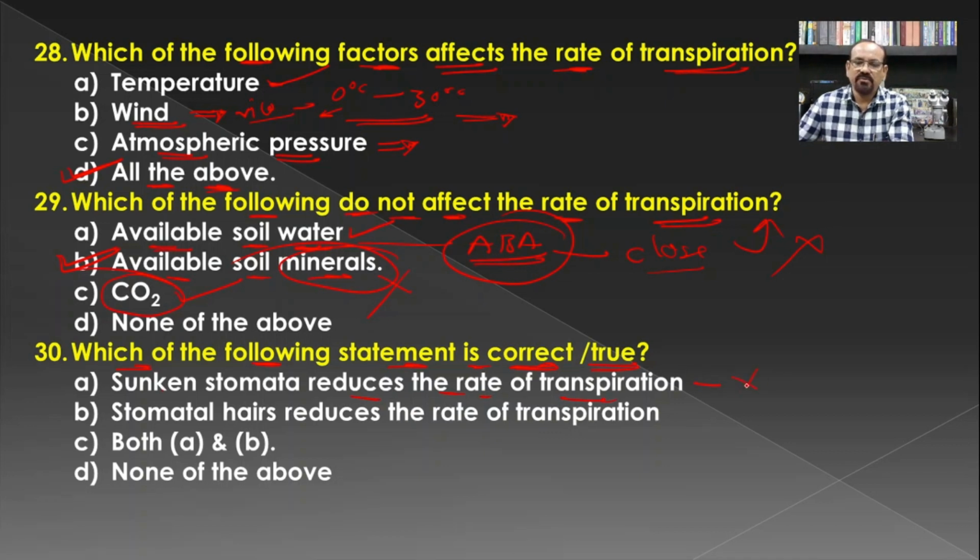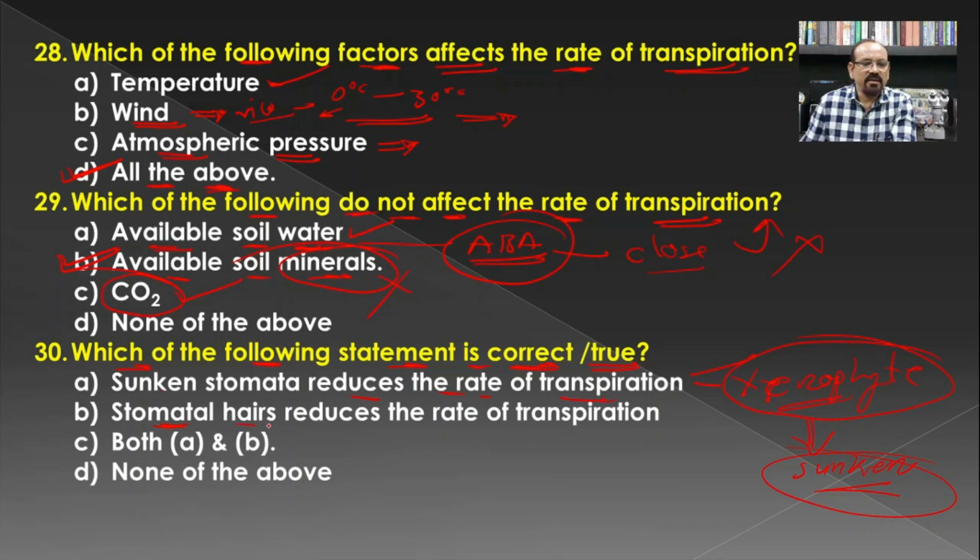Usually the plants which are growing in a scarcity of water, or in such a soil where there is a scarcity of water, are known as the xerophytic plants, and very commonly in case of the xerophytic plant there is the presence of sunken stomata, and the development of such type of sunken stomata is basically adopted or modified for the transpiration to be checked, and hence it is the correct statement.